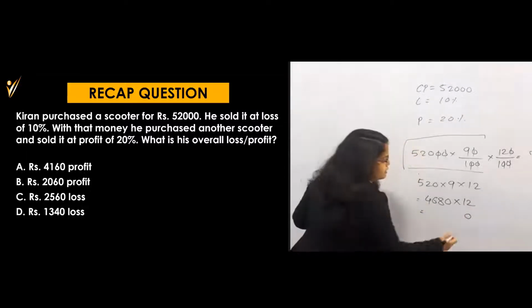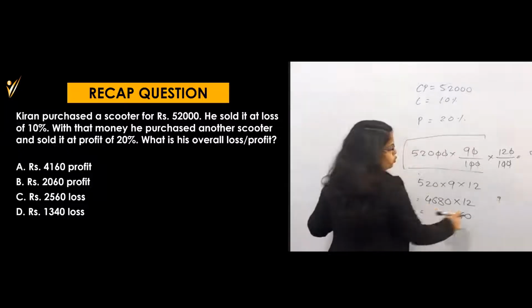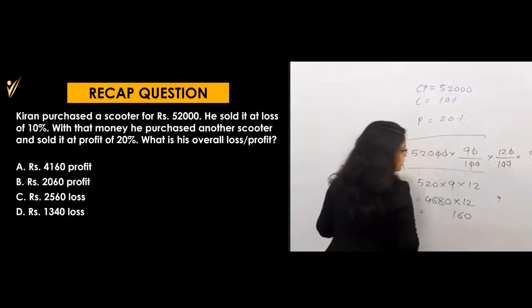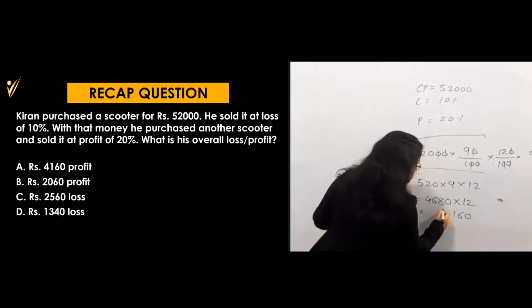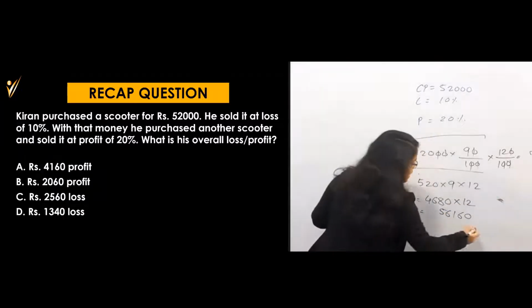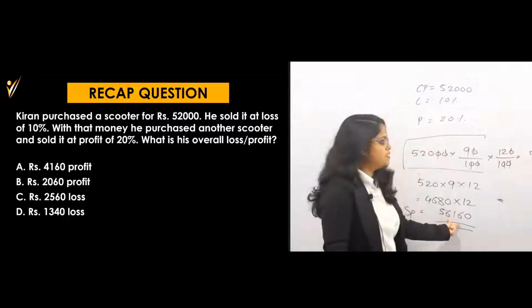12 8s are 96, carry a 9. 12 6s are 72 plus 9 will be 81, carry an 8. 12 4s are 48 and 8 it will become 56. That means at the end its selling price is equal to 56160.